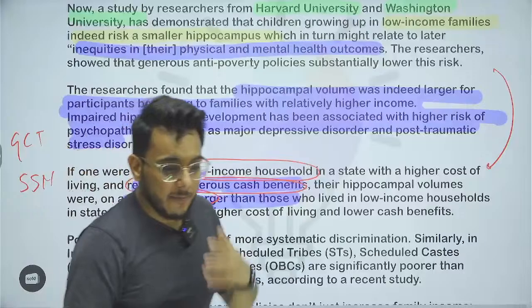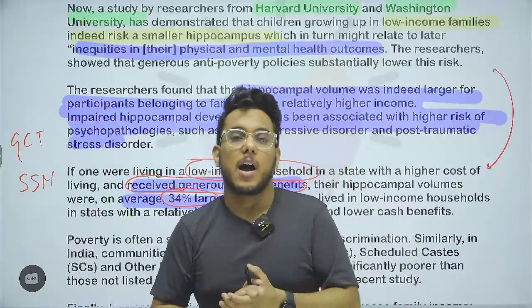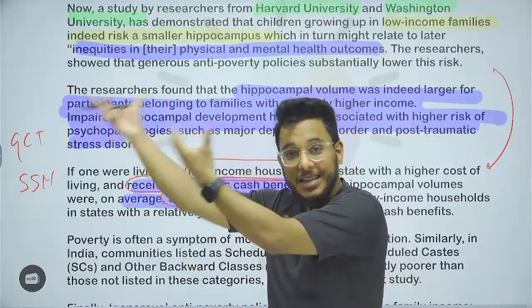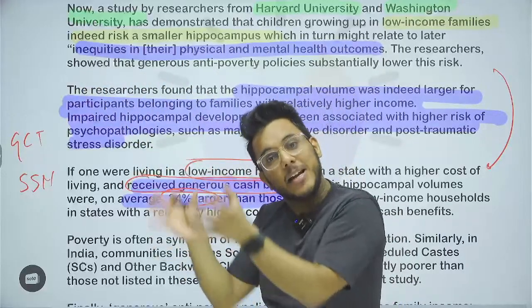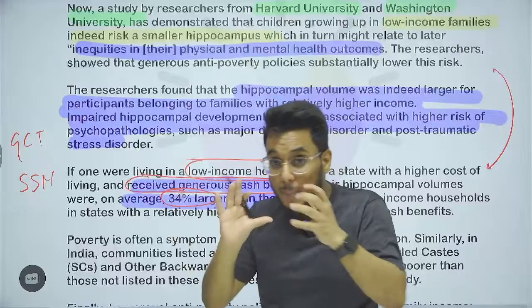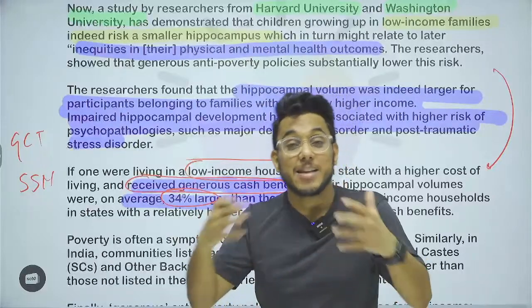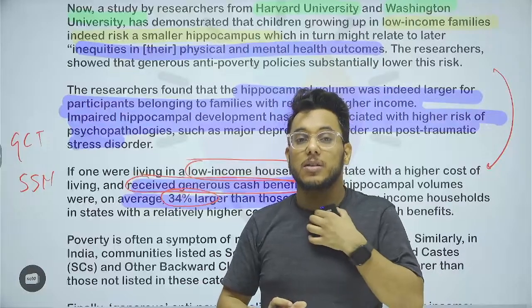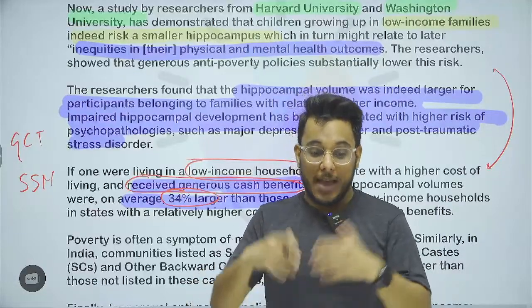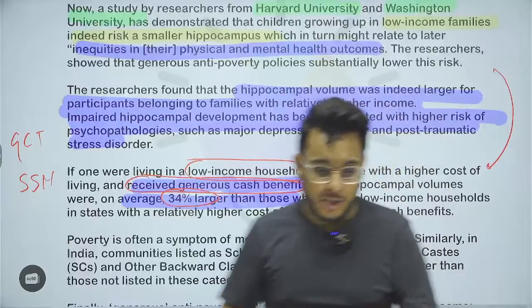So even if a household is poor, but they are receiving government support and cash transfers, the brain development will still be proper. So the government has to intervene and provide more generous cash transfers, more generous social security nets, employment schemes, and all such things.